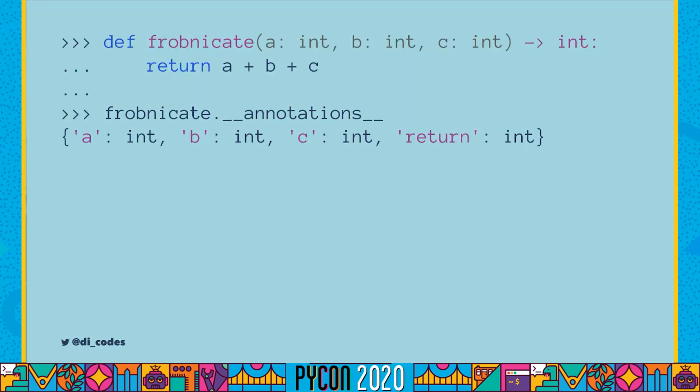So if we think about this through the lens of static typing, we could write annotations like this, where the annotation itself is the type of the argument that we were expecting and the return type. But still, this doesn't give us any way to actually evaluate whether this function is being used correctly elsewhere. It's still just metadata. It also doesn't give us a way to annotate variables. We can only annotate functions, their arguments, and return types.